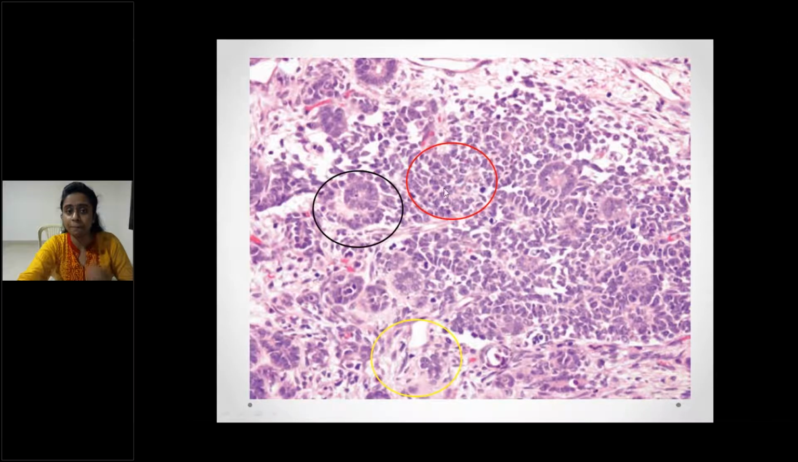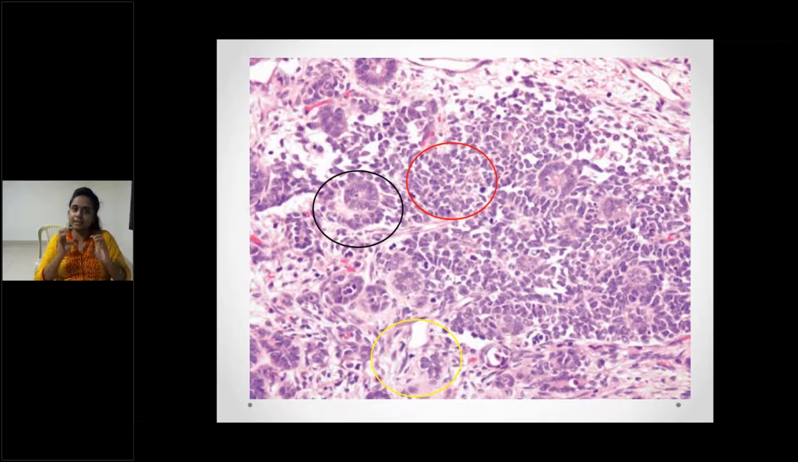This red circle is the blastemal component. Black circle is the epithelial component. Here this is the fibrocystic stromal component. Yellow circle is the stromal component. So you can see three main components: blastemal component, epithelial component, and the stromal component.